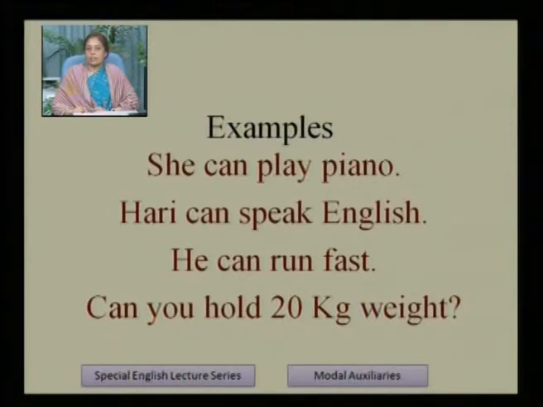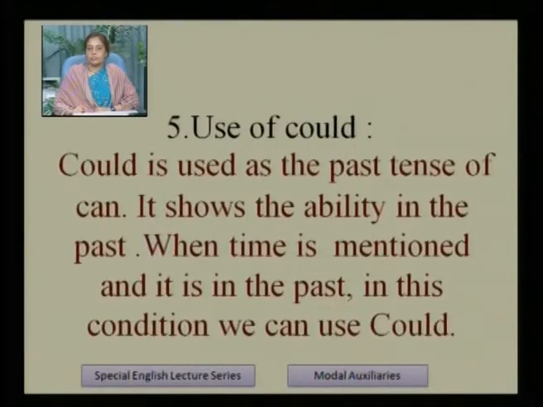He can run fast. How can he run? He can run fast. So here also ability of running, he can run fast. So if we have to show this ability, then we have to use can. Can you hold 20 kg weight? Here also ability to hold the weight, how much weight can you hold? So here also we have to use can. This is in interrogative form, all others are in affirmative form. So we can make interrogative, affirmative or negative, whatever we have to make according to the circumstances.